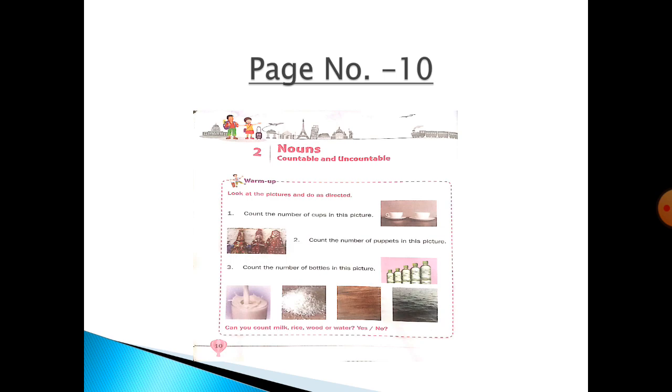Now, what are uncountable nouns? Uncountable nouns cannot be counted. They are just singular in form. They are not plural. And we do not use a or an with uncountable nouns. So, children, I hope that you have understood the difference between countable and uncountable. And I hope that you have learned the definition also. If you have not learned, please do it today.